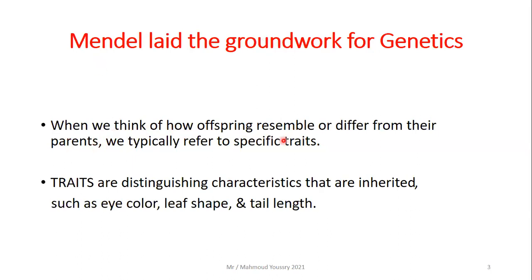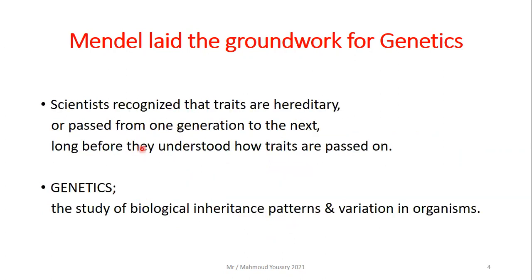When we think of how offspring resemble or differ from each other or their parents, we typically refer to specific traits, which means the characteristics. Traits are distinguishing characteristics that are inherited, such as the eye color, the leaf shape, and the tail length. So they apply for both plants and animals.